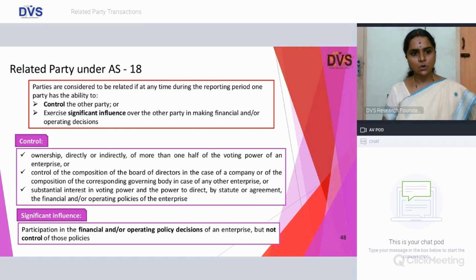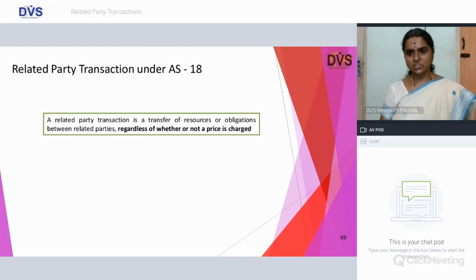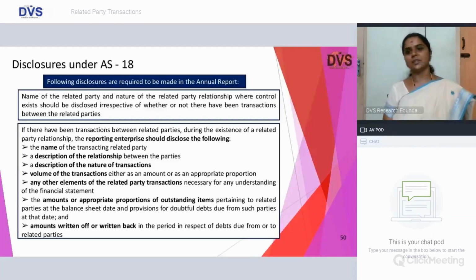So, control is ownership of more than one half of the total voting power, which is more than 50%, or controlling the composition of the board of directors, or substantial interest in the voting power by virtue of a statute or agreement, be it your shareholders agreement or subscription agreement that you enter into, or JV agreement. Related party transaction, the definition is the same in LODR, Ind AS 24 and AS 18.